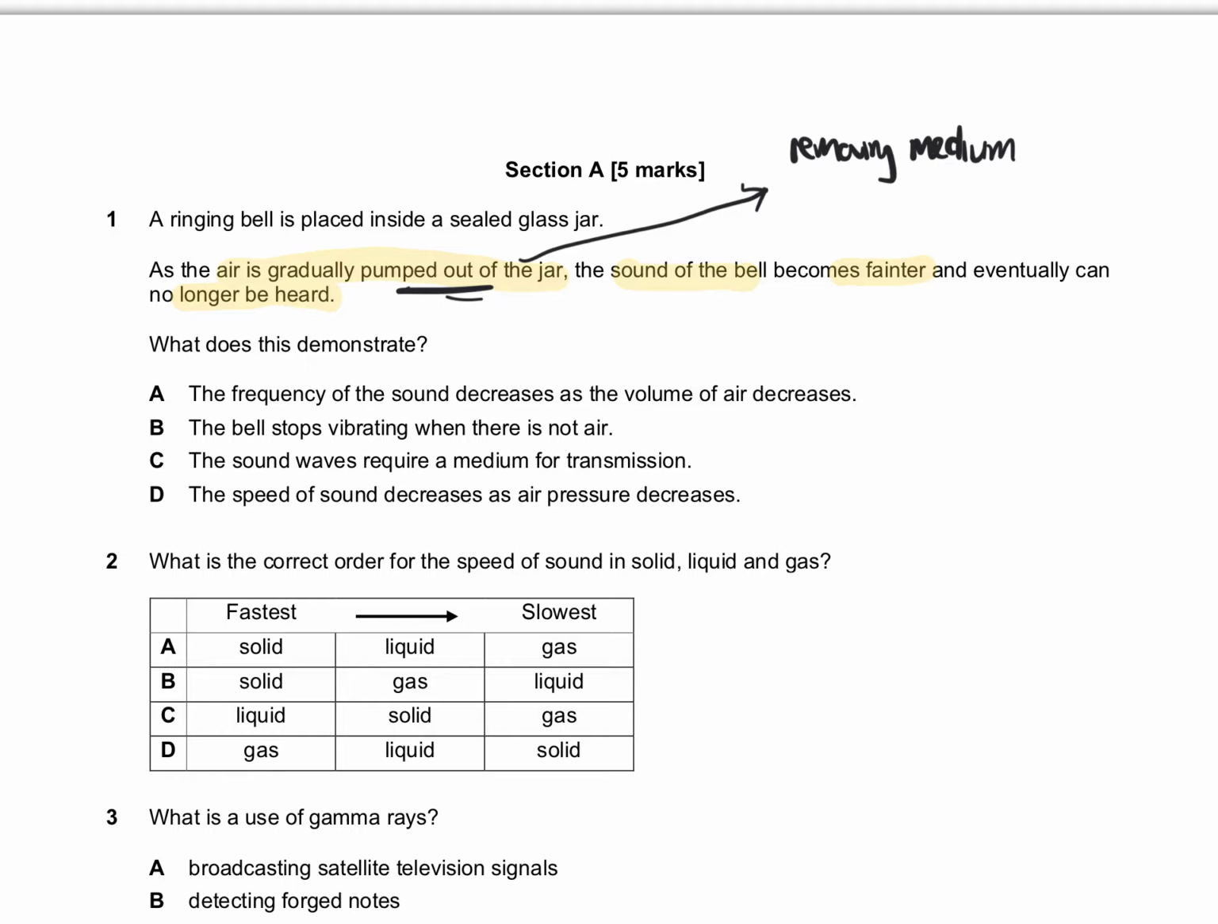Frequency decreases as the volume of air decreases. Is frequency and volume related? From what we know in the chapter, frequency is related to pitch. Amplitude relates to the volume. So this A cannot be correct.